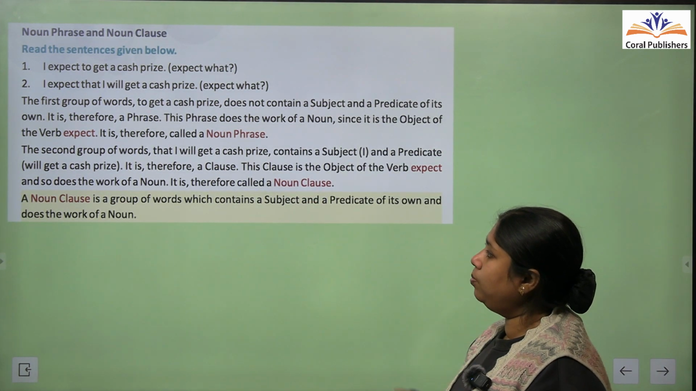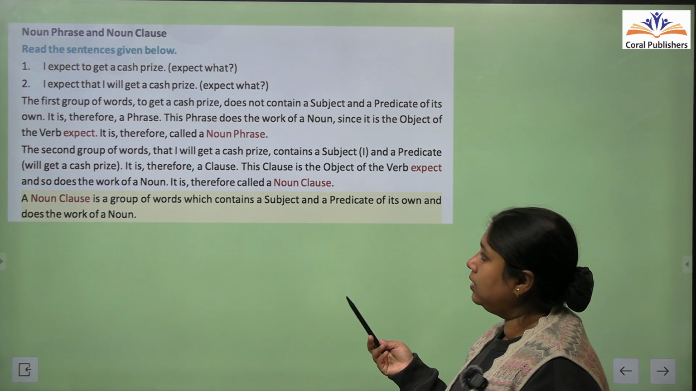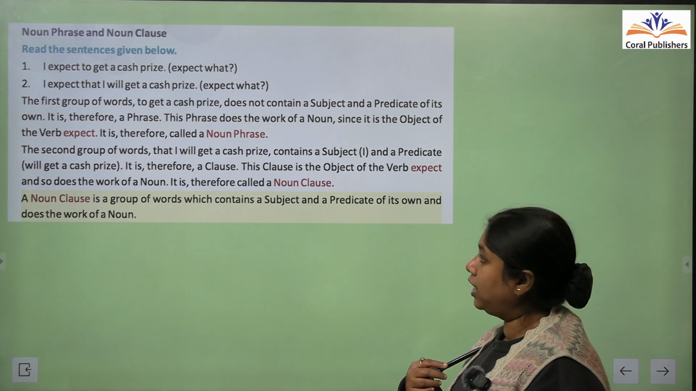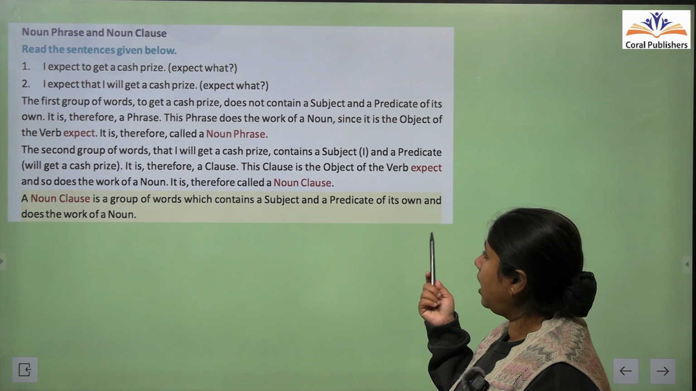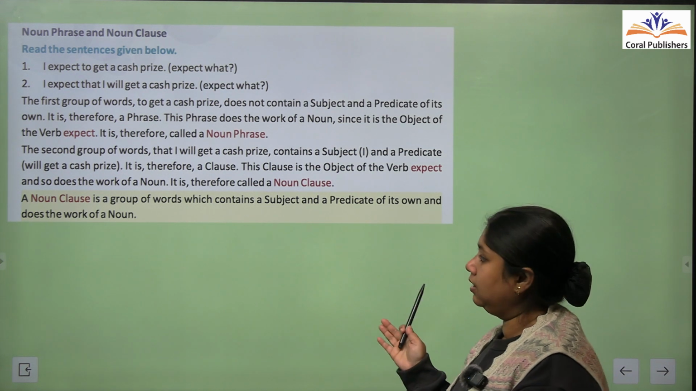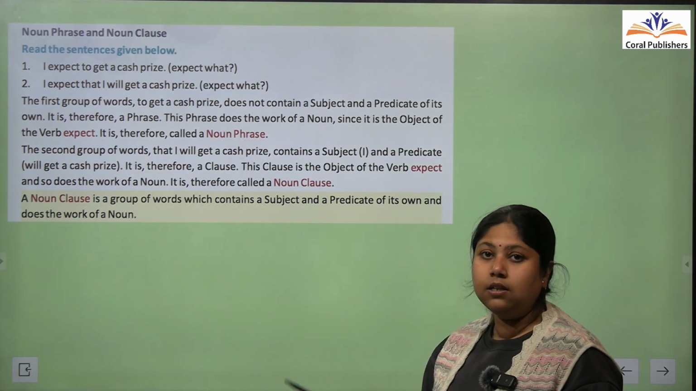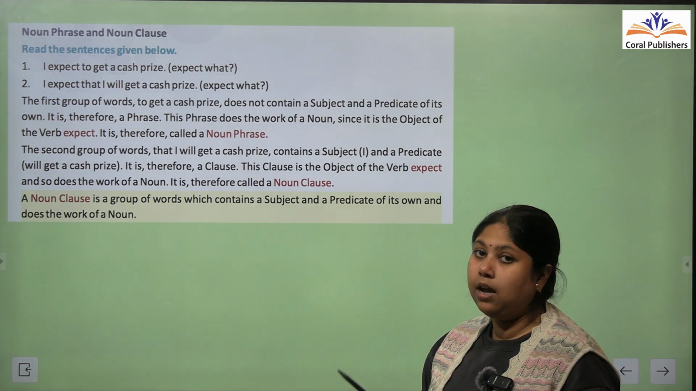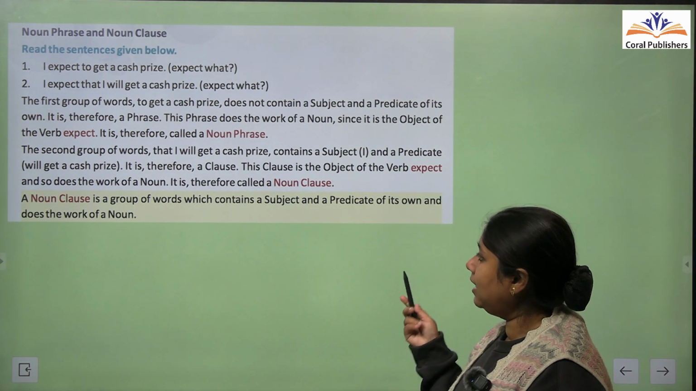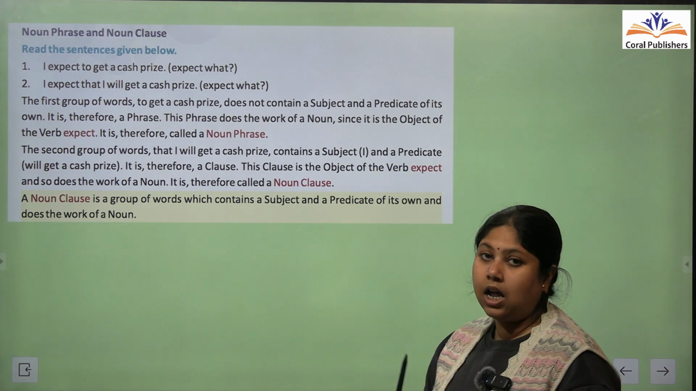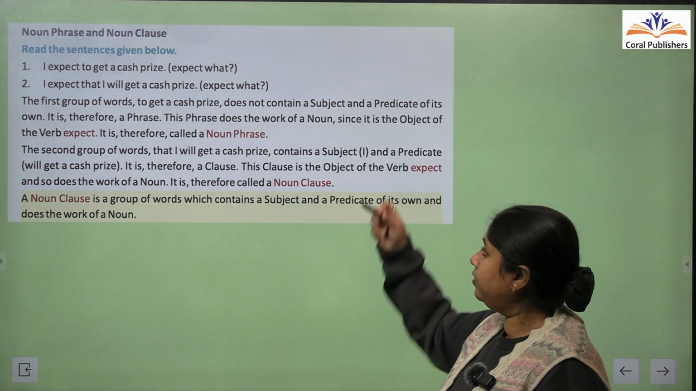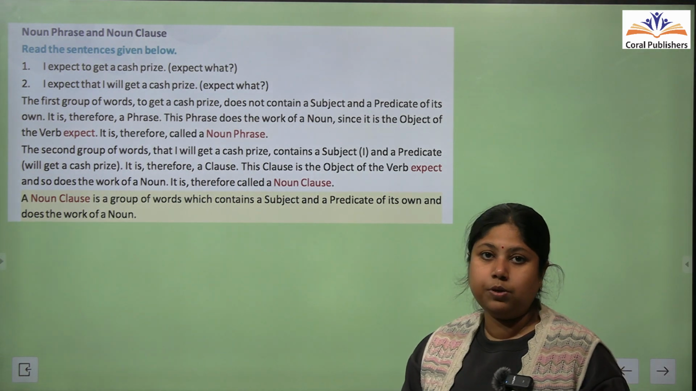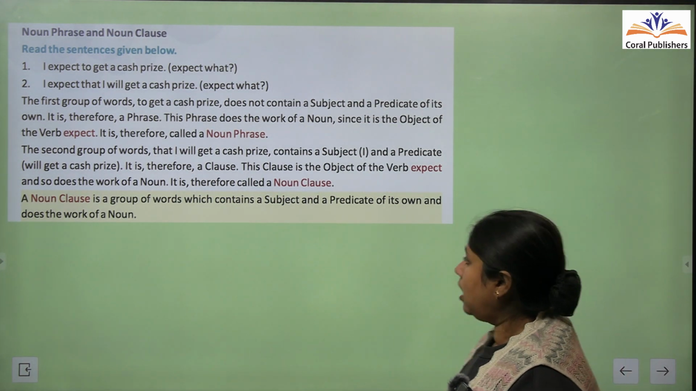Whereas अगर हम second group of words पढ़ें, the second group of words, that I will get a cash prize, contains a subject, I, and a predicate, will get a cash prize. Therefore, this is a clause. इसमें subject भी है, predicate भी है, and that is the reason it is a noun clause. So I hope children you have understood the difference between a noun clause and a noun phrase.